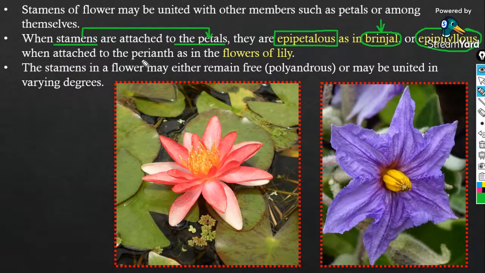And the condition is known as epiphyllous if the stamen is attached to the perianth, as in flowers of water lily. Tell me, what is perianth? Perianth is seen in the flowers of water lily. What do you mean by perianth?